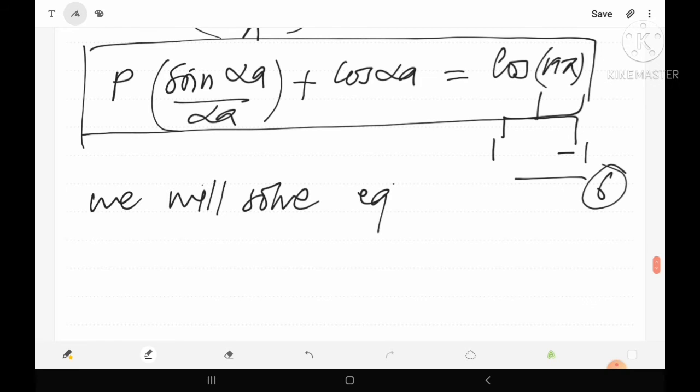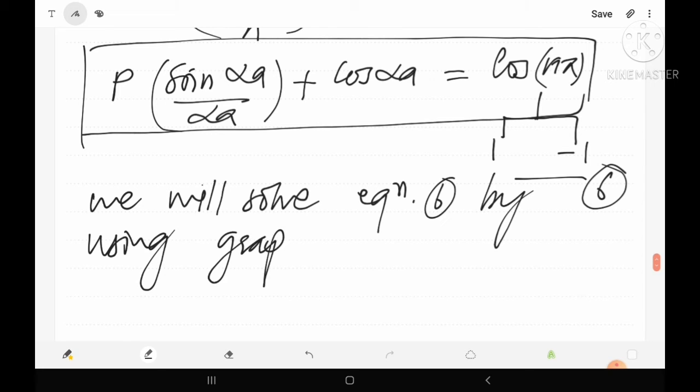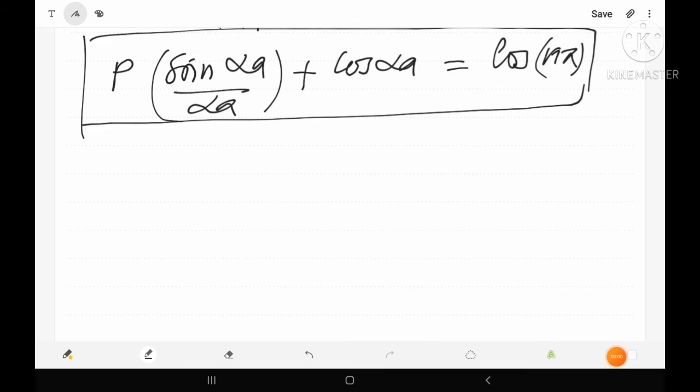Solve equation 6 by using the graphical method. Now let us solve this equation by the graphical method. Here in the right hand side we have only two values, either plus 1 or minus 1, so the right hand side will give a boundary. Now in the left hand side, let's discuss.